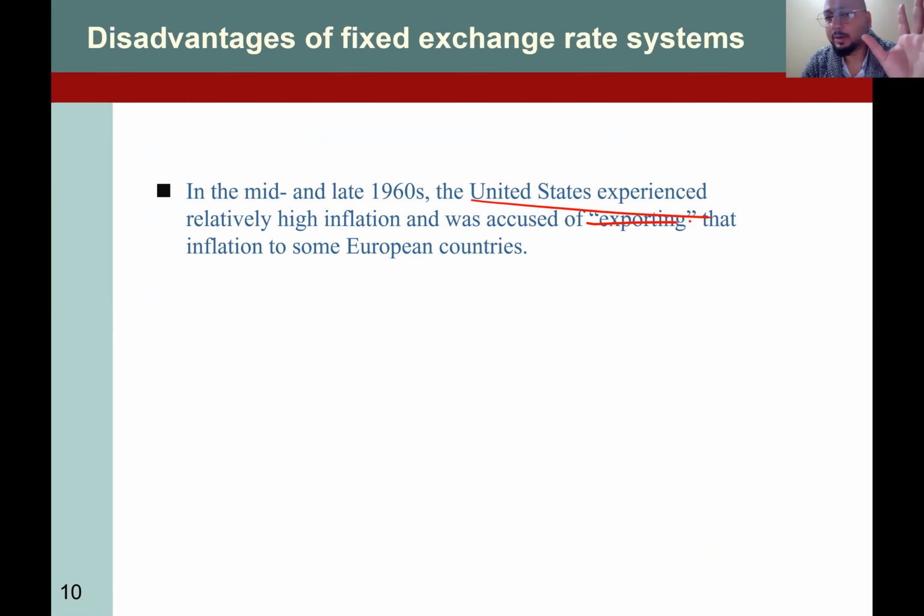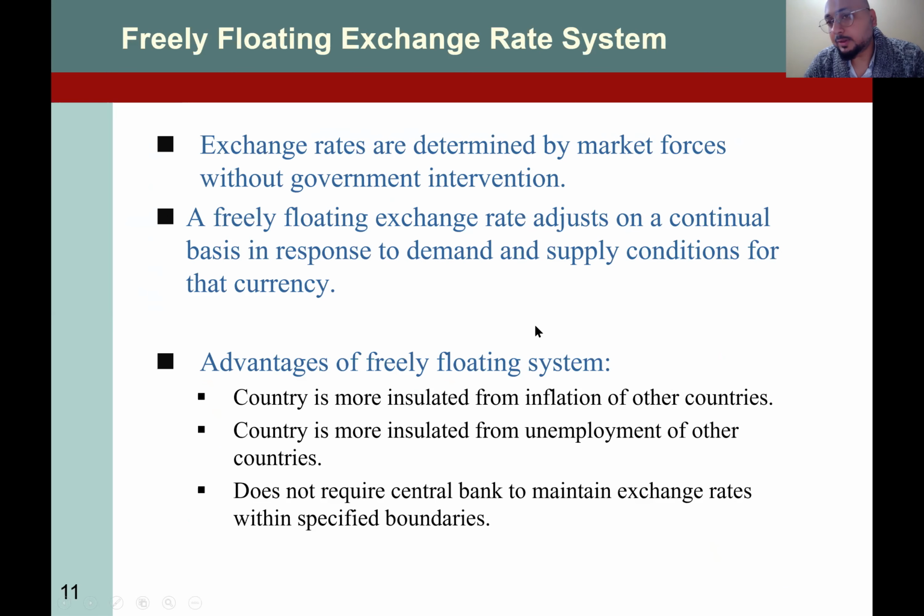For simplicity, we assumed two countries. But now if we see the late 1960s scenario, when we had the fixed exchange rate system, United States inflation was exported to European countries. So that's why they ended the fixed exchange rate system. They revised it, and now we have the free floating exchange rate system.